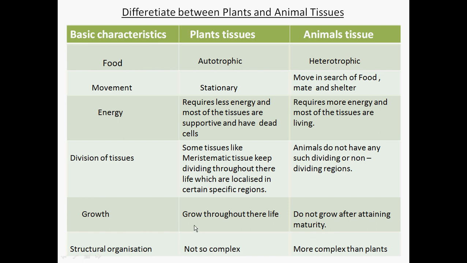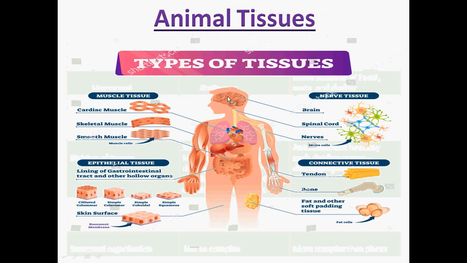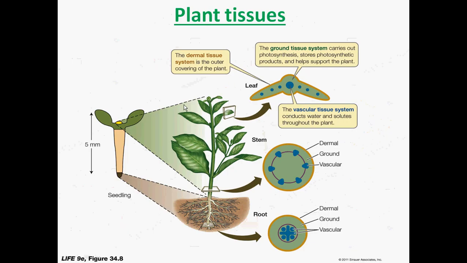And as I explained just now, the body of animals is a bit complex, that is why they contain more tissues, whereas the body of plants is a bit less complex. They have less body organization and contain a few tissues, so that their functions can be easily performed, like transportation of food and water, and protection of the plant from damage, pathogens or water loss.